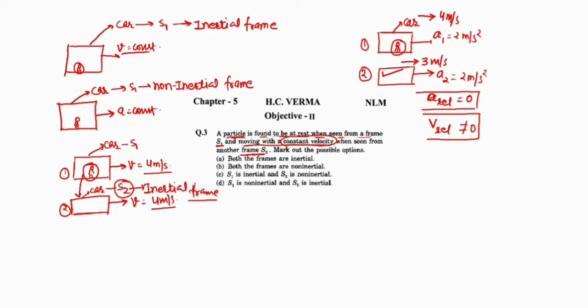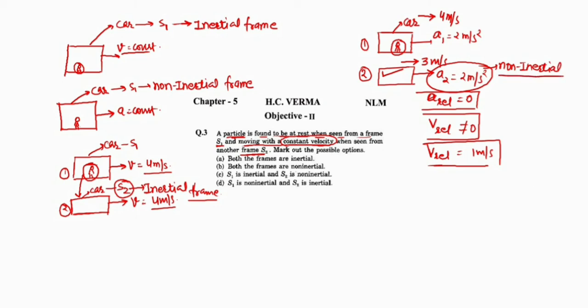I think it is moving with a constant velocity, and that relative velocity is 1 meter per second. So it is moving with a constant velocity, and car number 2 is moving with some acceleration. So this is a non-inertial frame.